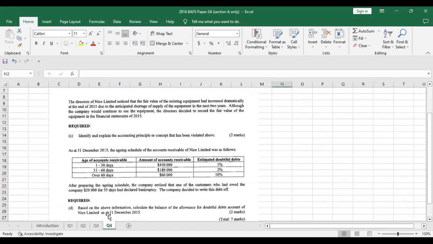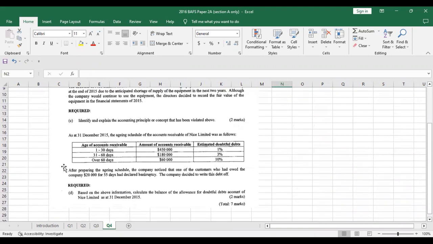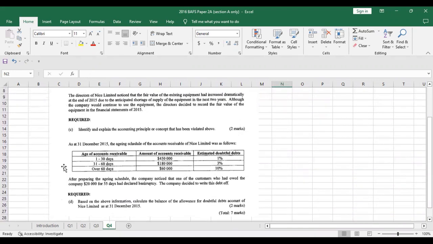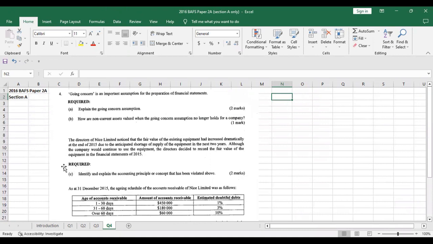Let's move to question 4. Question 4 is actually about accounting principles. Going concern is an accounting principle. It's an important assumption for the preparation of financial statements. Explain the going concern assumption. The going concern assumption basically means that the business is going to continue for the foreseeable future, and there is no liquidation or bankruptcy problem. That's what going concern actually means.